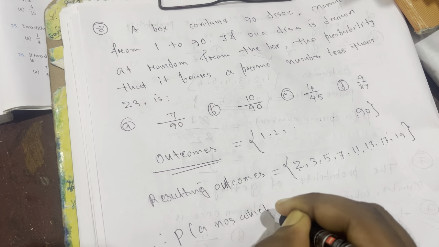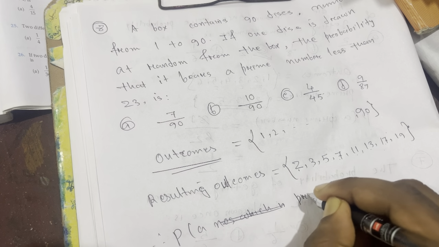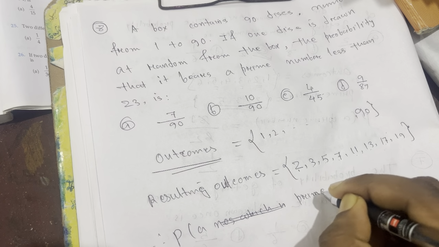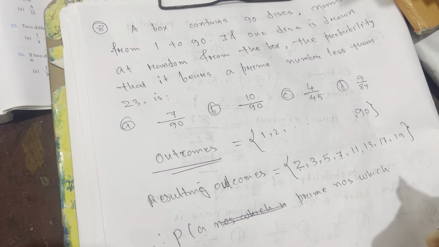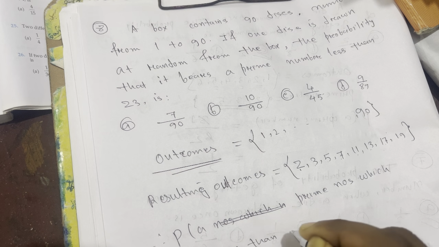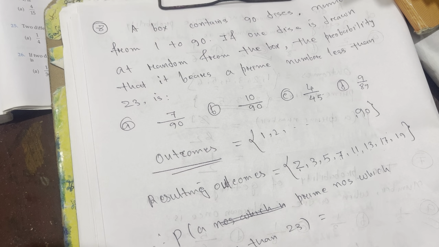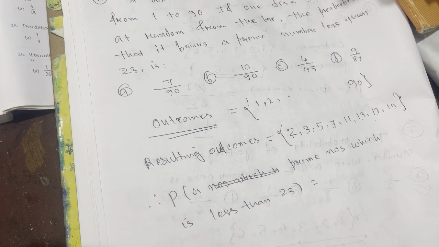which is a prime number, less than 23. So this is our question. You need to find the probability of a prime number which is less than 23.